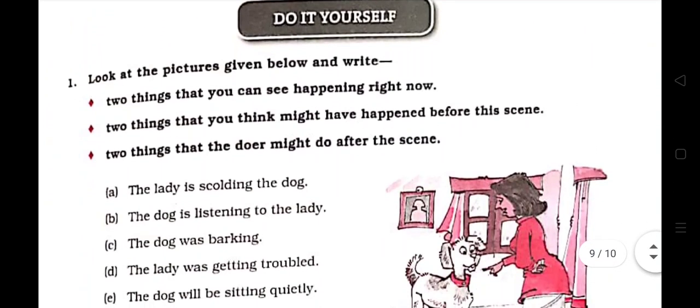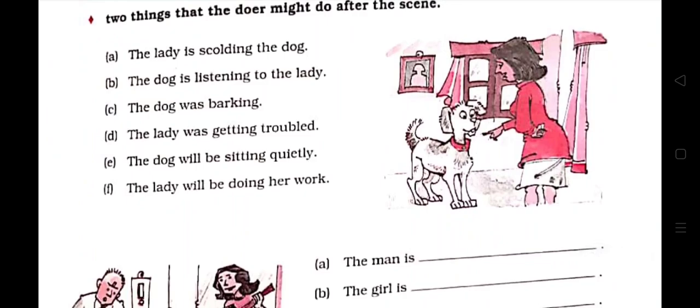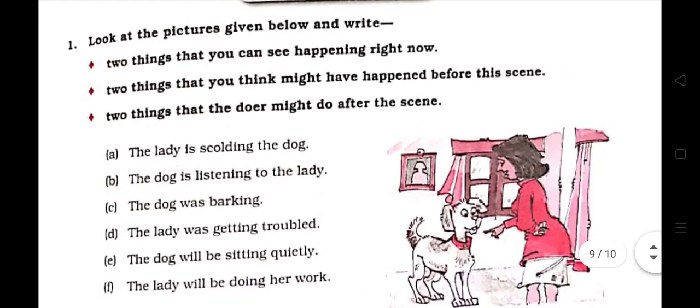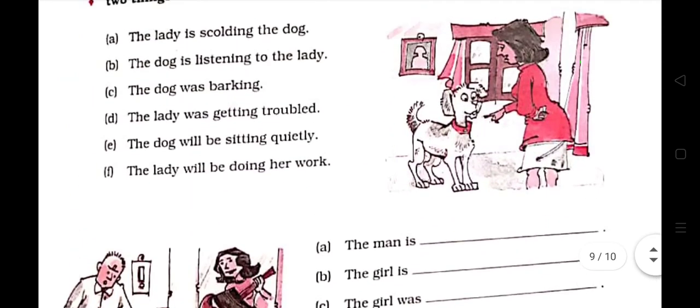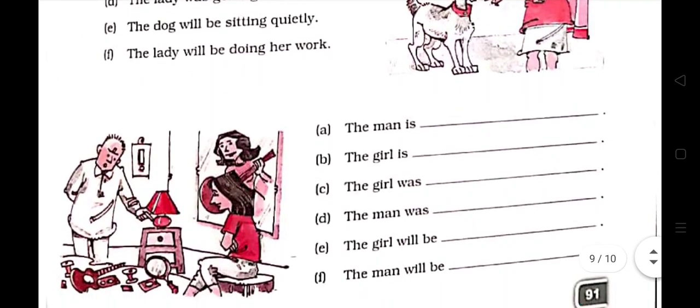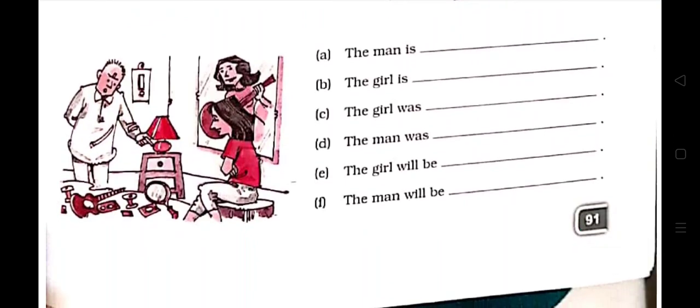In do it yourself, you have to see the picture, and you have to write two things that the man or the lady is doing now, two things they did just before the scene, and two things they might do after the scene. One is given as an example. Now let's see the second. The man is scolding the girl. The girl is listening to the man.